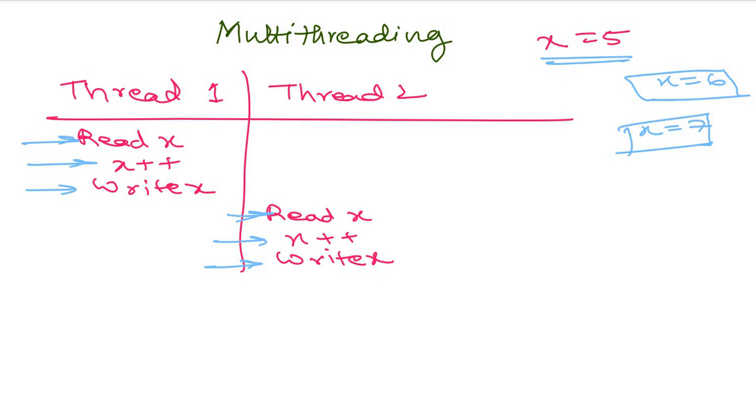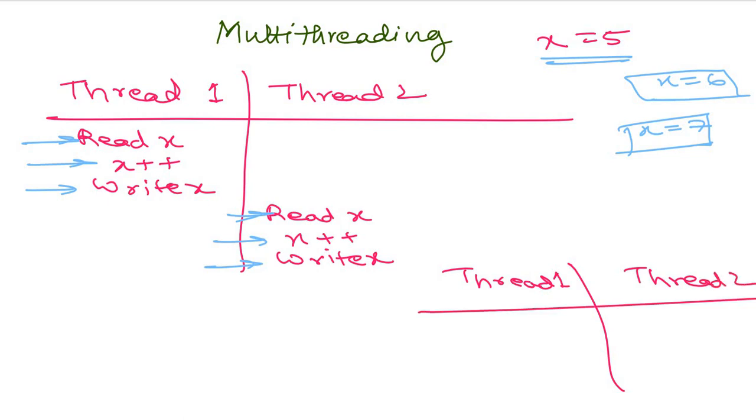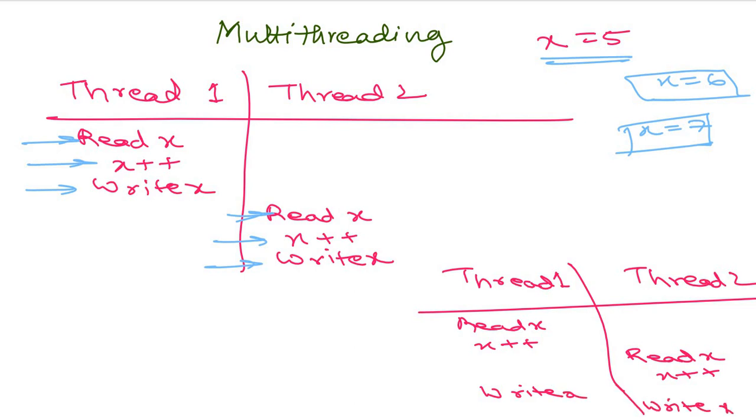Now what if this was done in such a case that thread 1 and thread 2 were executed like this? We have read x, x plus plus in thread 1, then we have again read x in thread 2 and x plus plus, and then we have write x here, and here also we have write x.